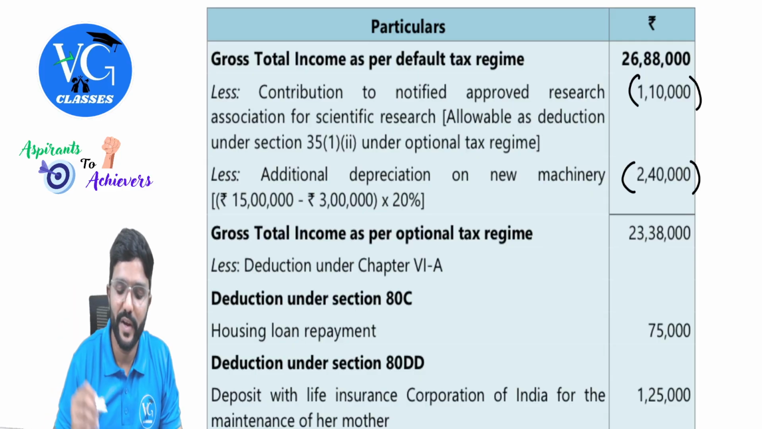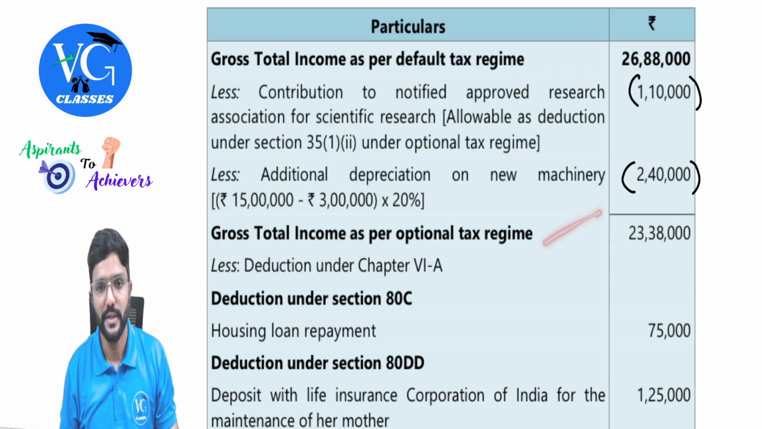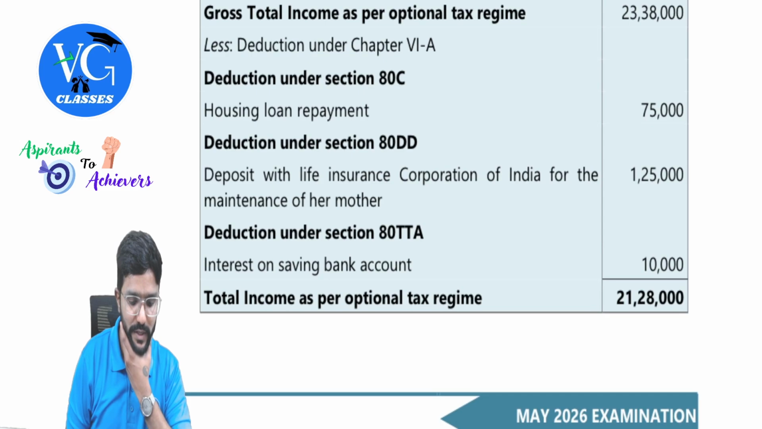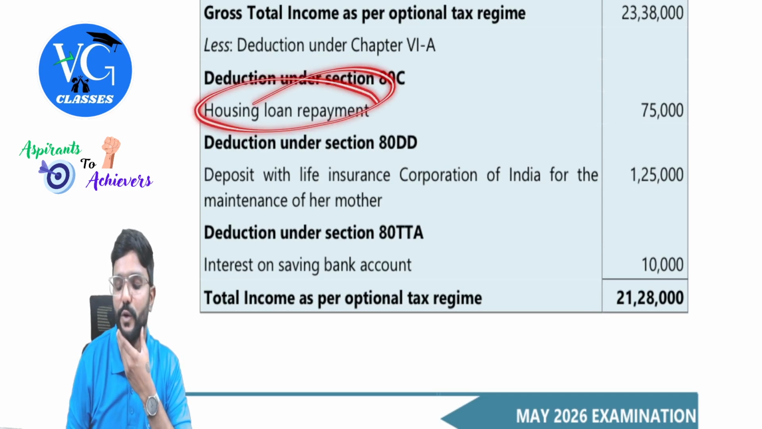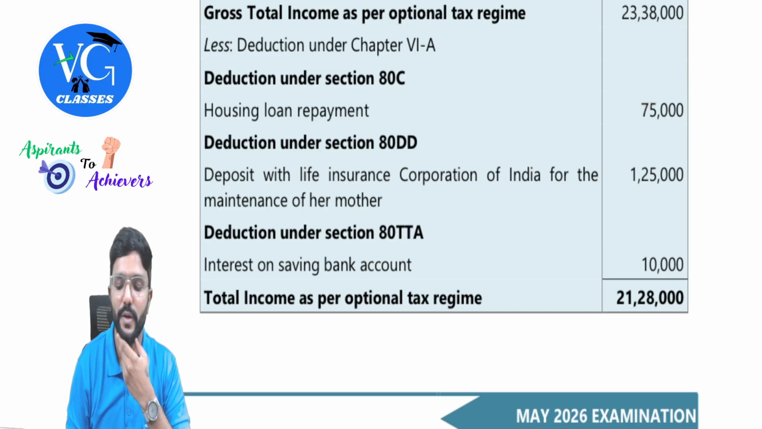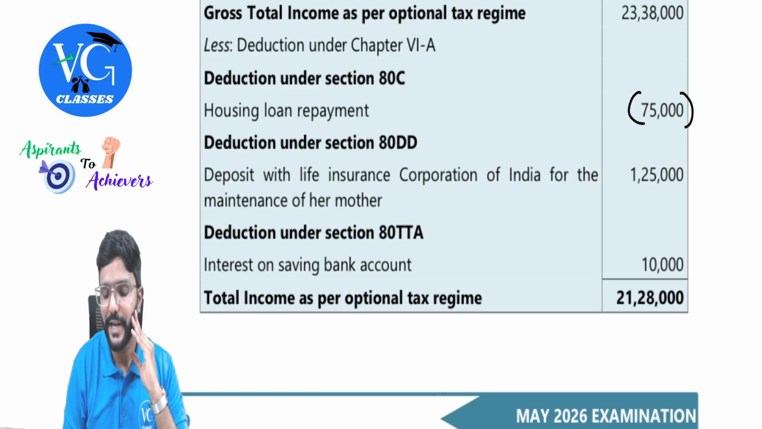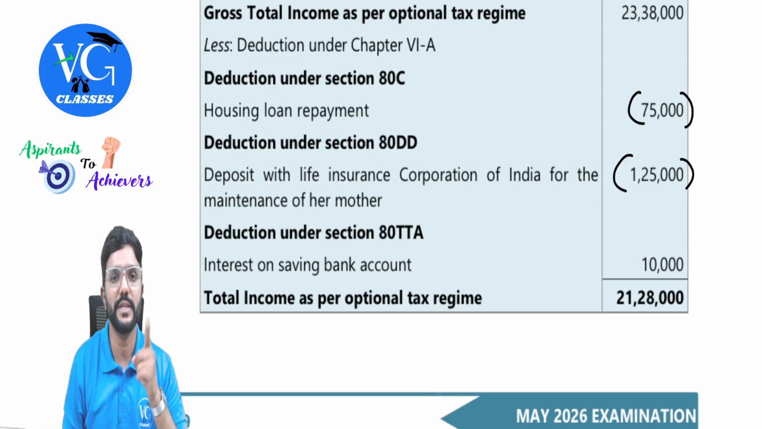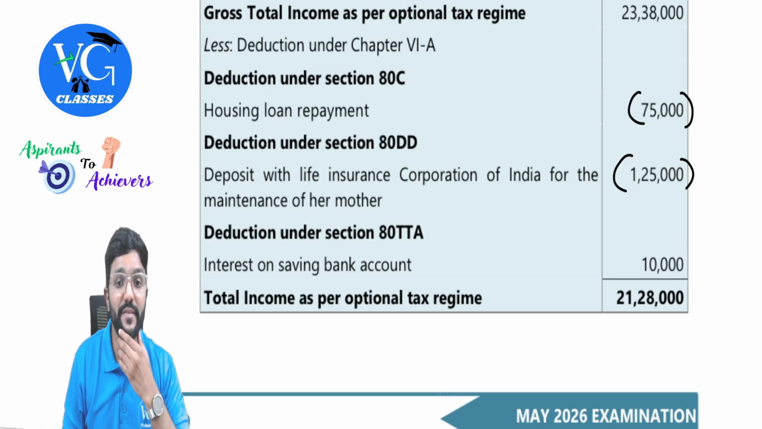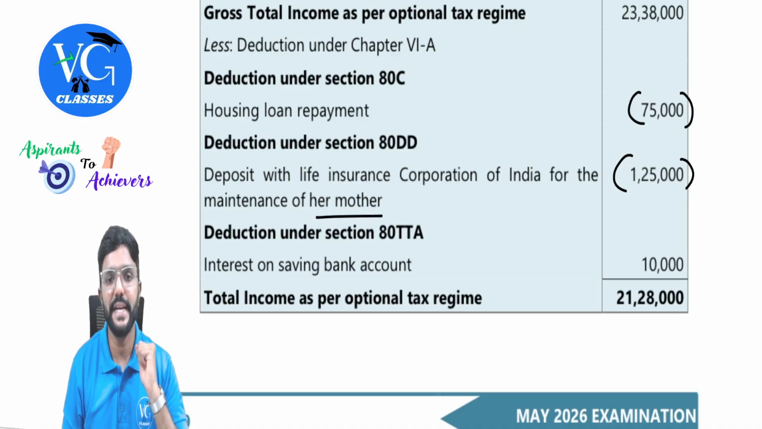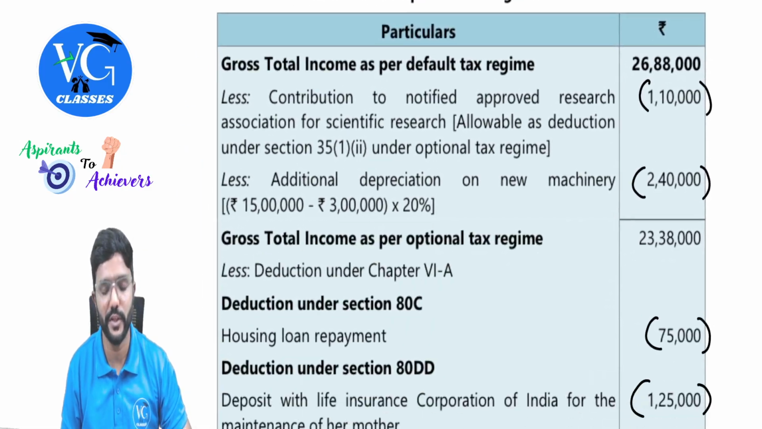Okay, sir. So we got gross total income as per optional regime. So are deductions allowed under Chapter VI-A? Yes, it is allowed under optional scheme. So for principal repayment of housing loan, 80C deduction 75,000. Okay, it is within the maximum limit, so allow fully. Then 80DD, I already explained, flat deduction of 1,25,000 because the dependent is suffering from severe disability, who is the mother. Yes. Then 80TTA deduction, interest is there, I guess 15,000.